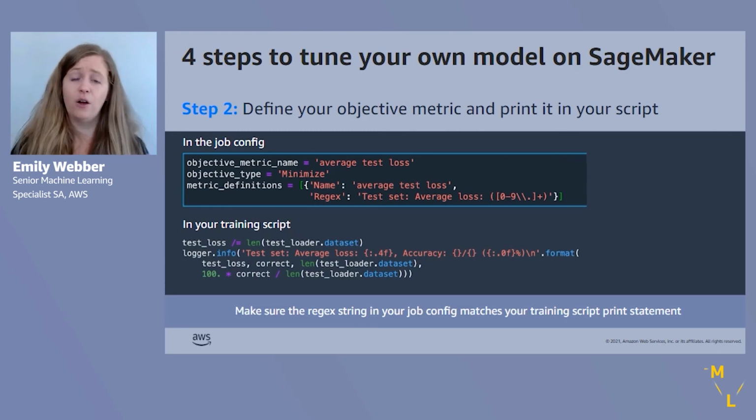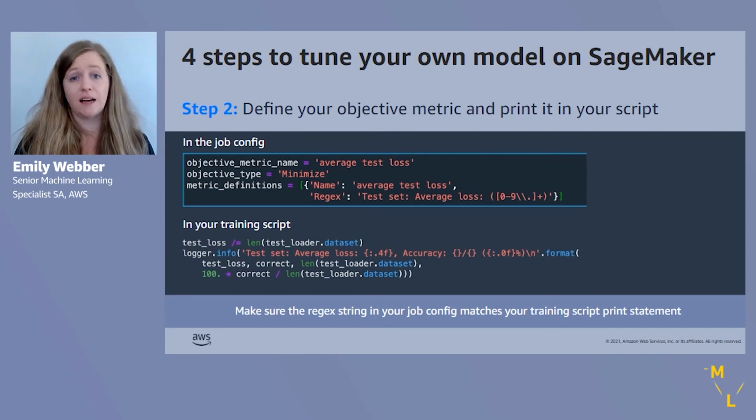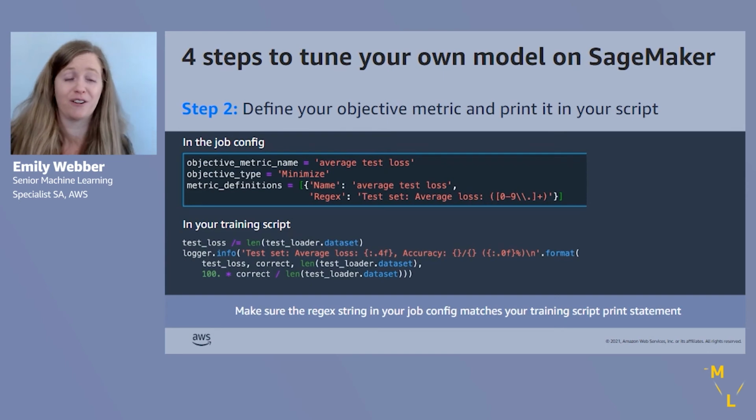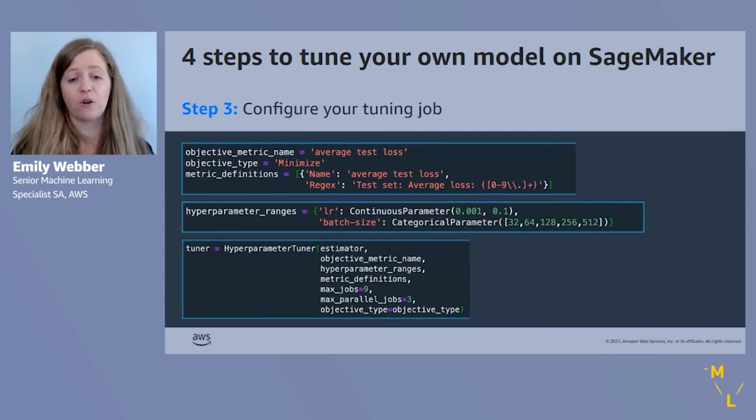Again, we really need to make sure that that regex string actually does match that emission from our training script. If there's not a match, it's not going to work. We're going to get an error. So make sure that that training script really is emitting what we're looking for with the regex string.